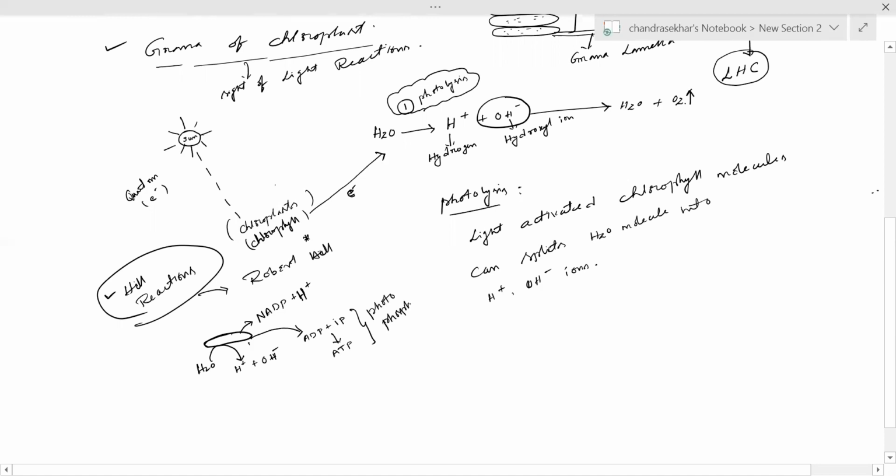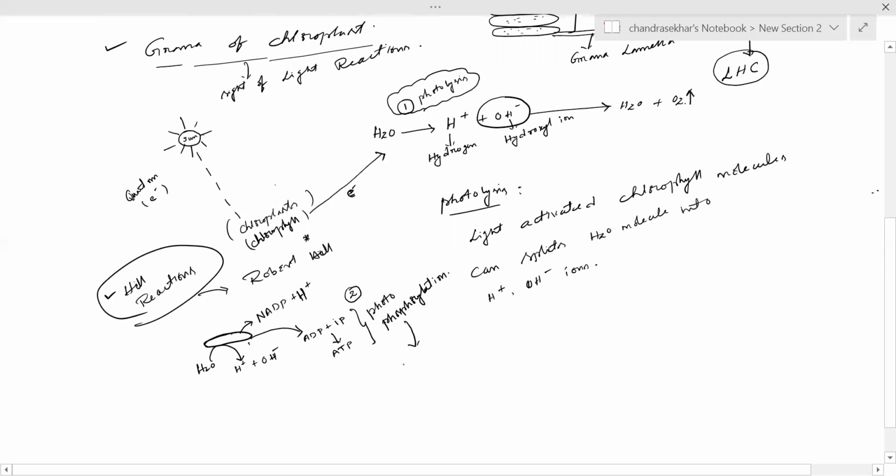This is called photophosphorylation. Is it clear? This is the second step of light reactions. The second step of light reactions is photophosphorylation.